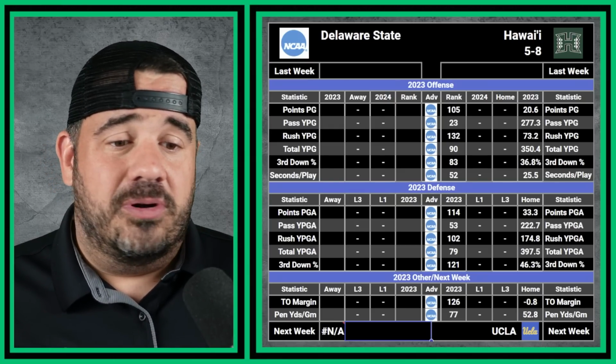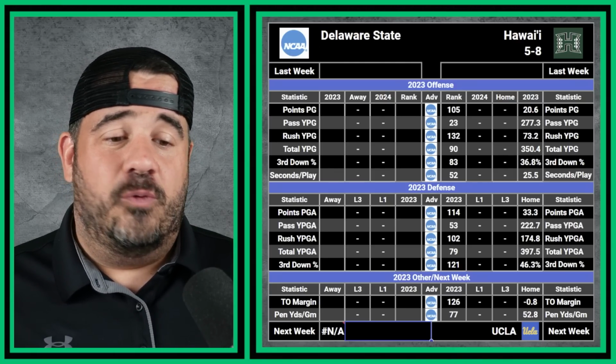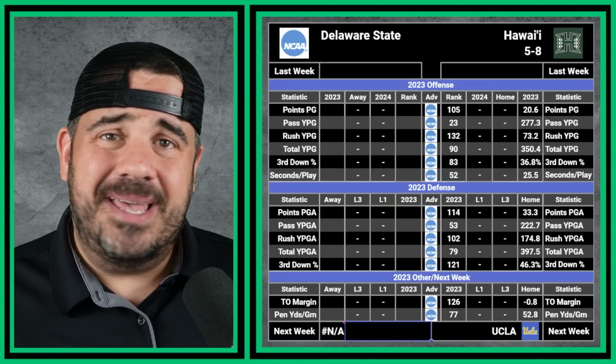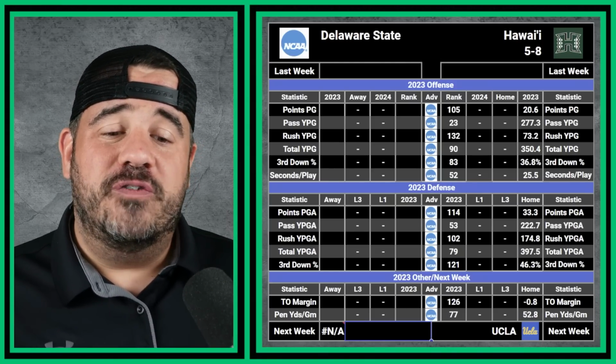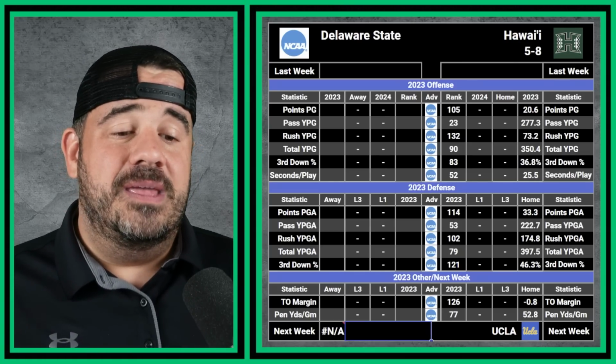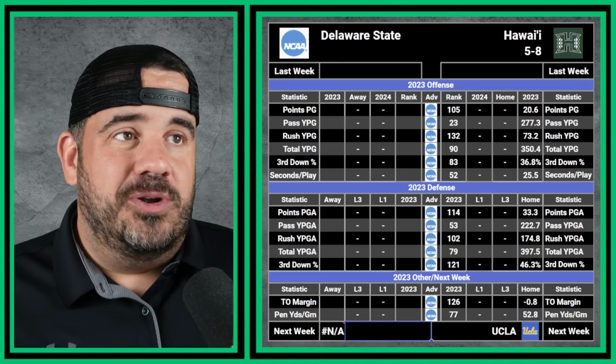Defense is where it fell apart. 33.3 points allowed. Fourth down percent allowed was 46%. That's not good. That's not going to win you games, guys. You've got to do better than that. Turnover margin was almost last at minus 0.8 per game. And then penalty yards, they're middle of the pack. So Hawaii, they're going to win this game easily.